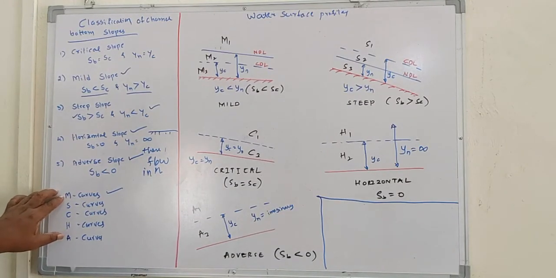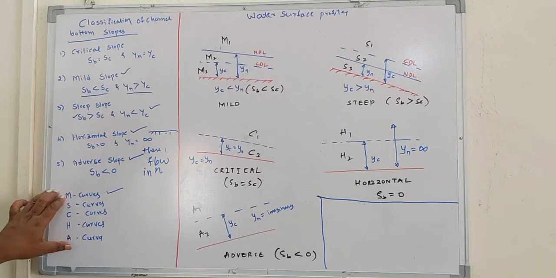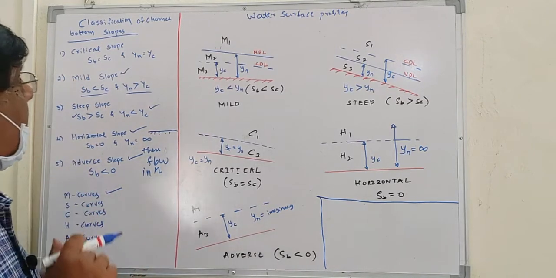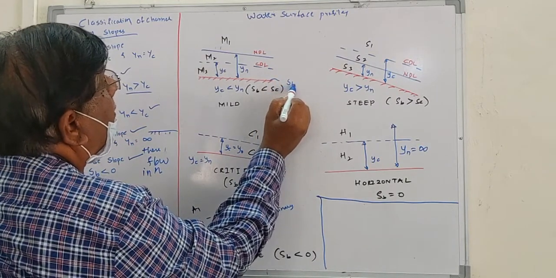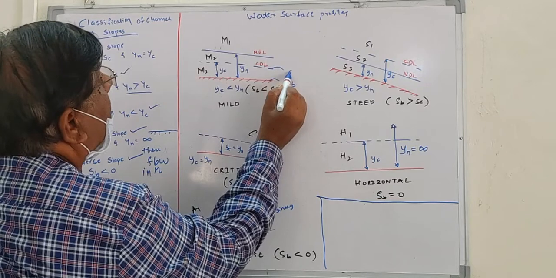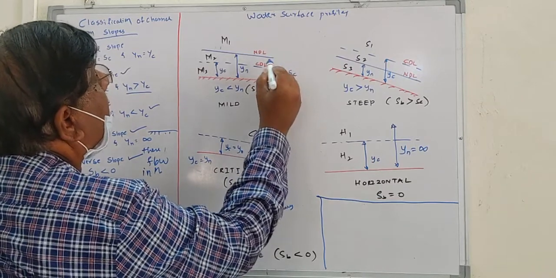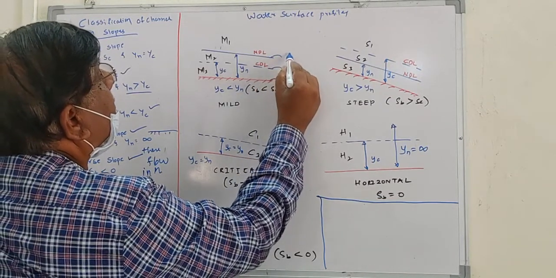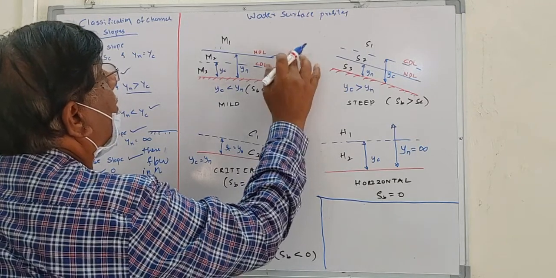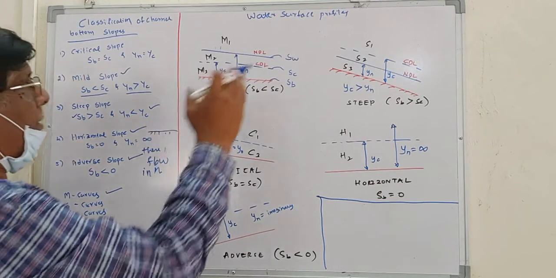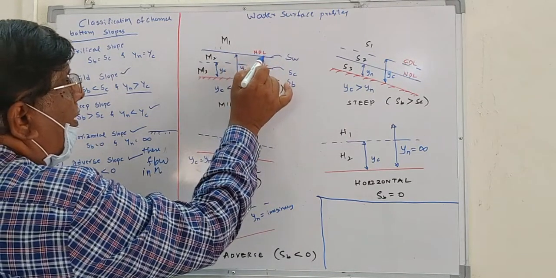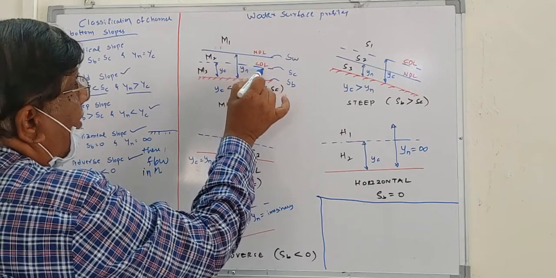M curve means whatever profile you get on a mild slope. On this there are 3 conditions. One is the channel bottom slope, this is SB. This is the critical slope, SC, and this is the channel water surface, SW. That is for the normal depth, that is the normal depth level. Then this is the critical depth level.